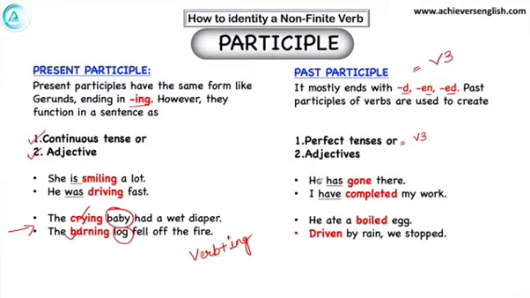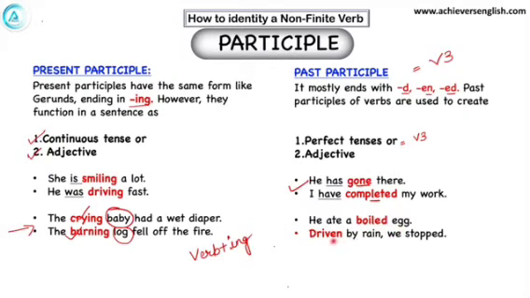We will see two examples here. He has gone there. I have completed my work. This is perfect tense. Therefore, gone, which is the third form, is past participle, and here also, I have completed my work. Completed is third form, therefore it is a participle verb. Participles also function as adjectives. He ate a boiled egg. So the word boiled is modifying the noun egg. So this is adjective. Driven by the rain we stopped. Driven is modifying the pronoun we, therefore it is adjective.